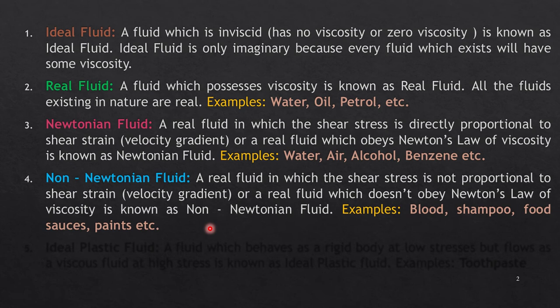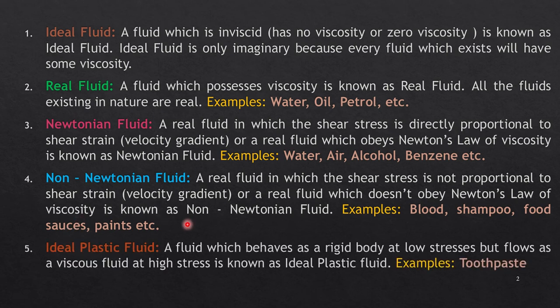Next comes non-Newtonian fluid. If a Newtonian fluid is one which obeys Newton's law of viscosity, then a non-Newtonian fluid is obviously the type of fluid which doesn't obey Newton's law of viscosity. It means shear stress is not proportional to shear strain. Such types of liquids are called non-Newtonian fluids. Examples are our blood, shampoos, and food sauces, like mayonnaise and ketchup. Those all come under examples of non-Newtonian fluids.